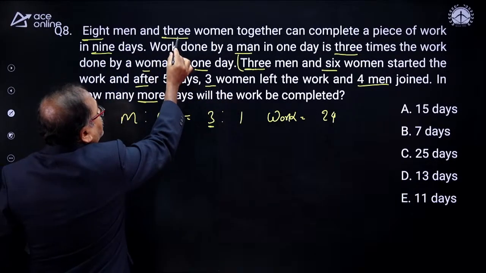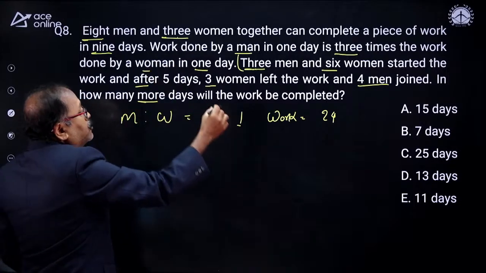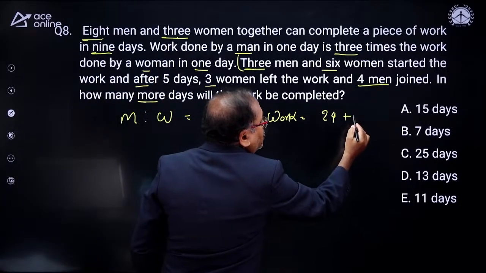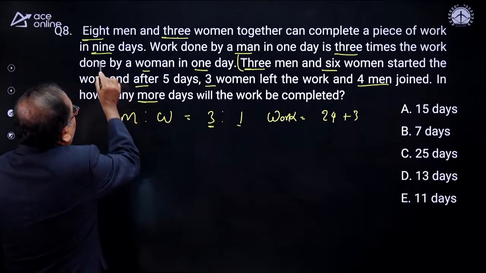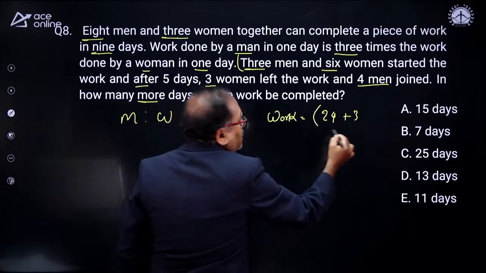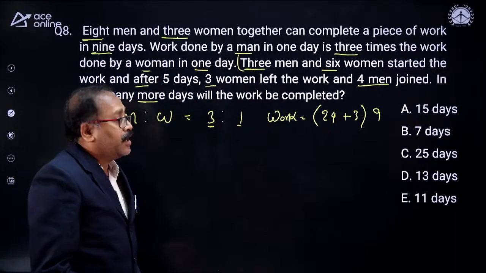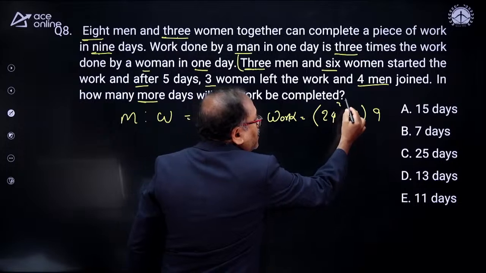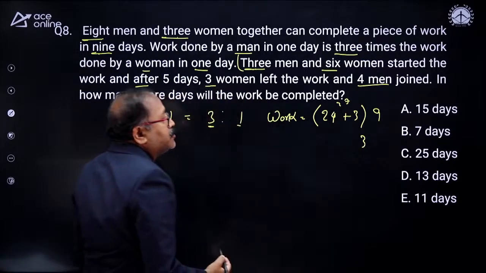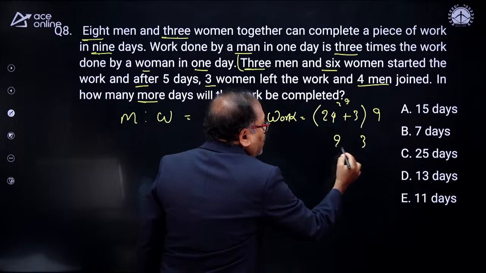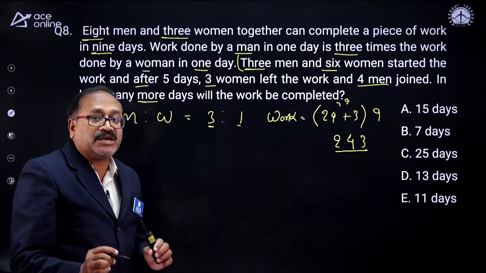And how many women? 3 women. Each woman has efficiency of 1. So 3 into 1 is 3. So here the total efficiency is 27. And they complete the work together in how many days? 9 days. So into 9. 27 into 9 is your total work. And what is that 27 into 9? Let's write down. 9 7s are 63, carry 6, and 9 2s are 18 plus 6, which is 24. This is the total work unit. The one part is over.